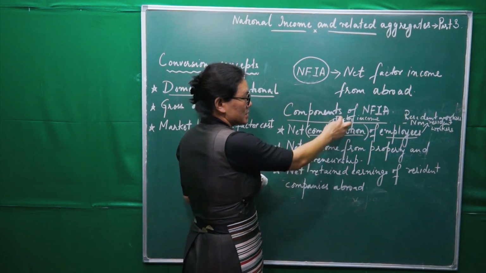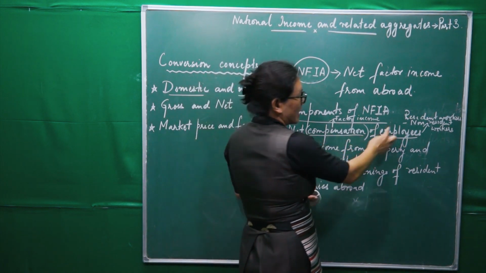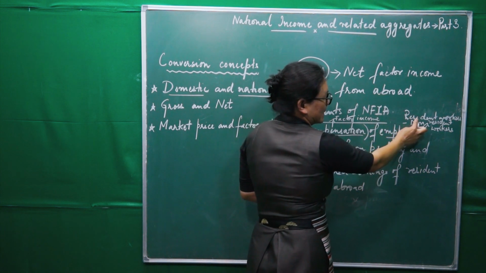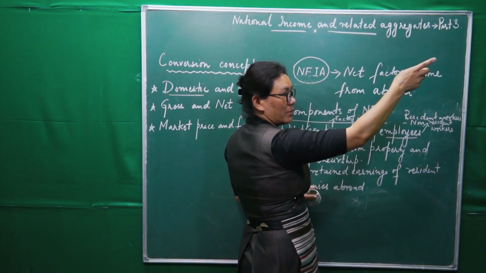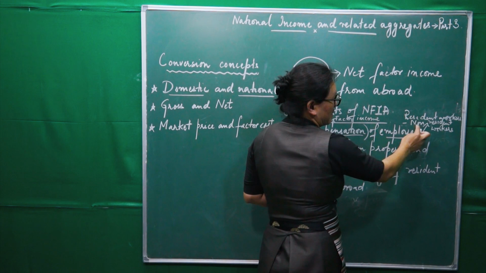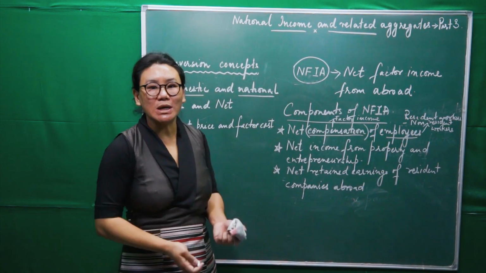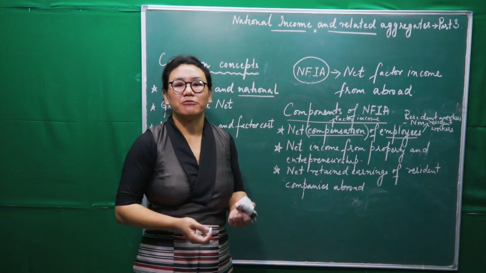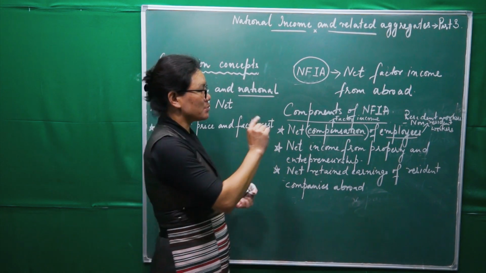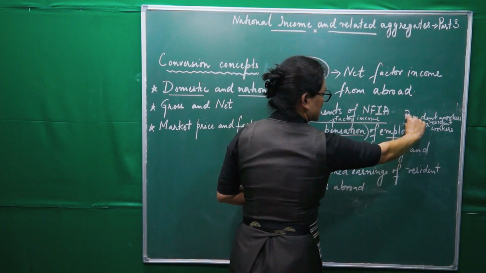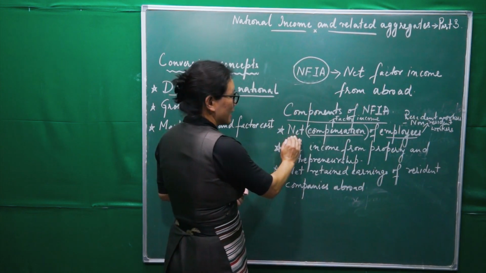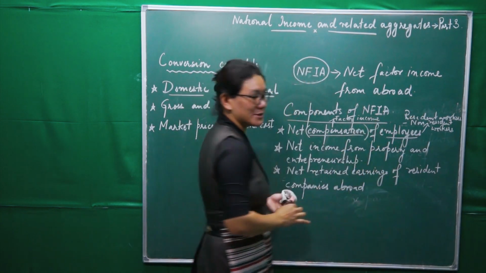So compensation is a factor income earned by resident workers from abroad minus that paid to non-resident workers working in the domestic territory of a country. The difference between these two will make net compensation of employees.